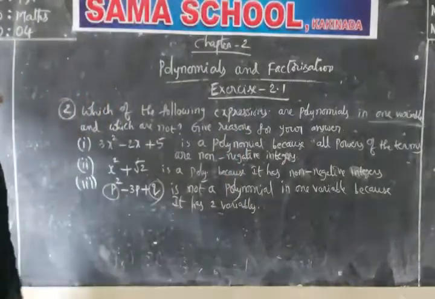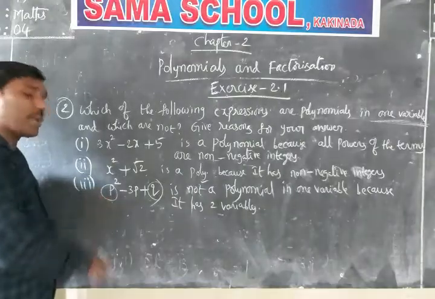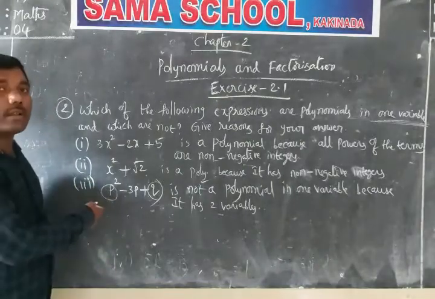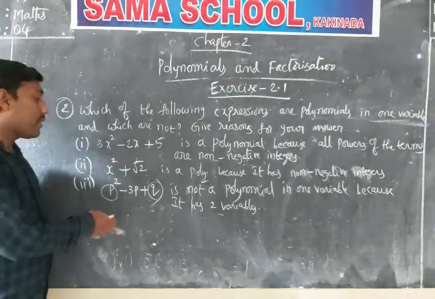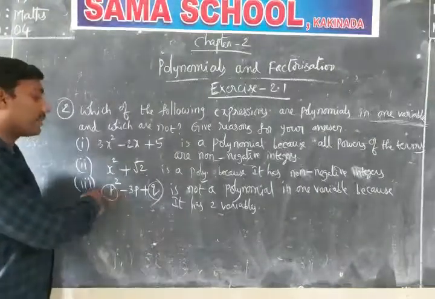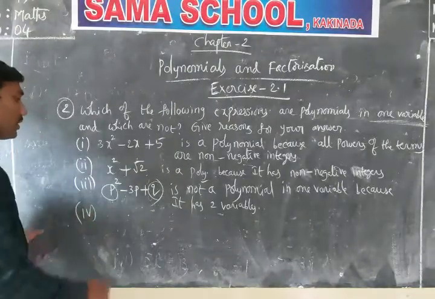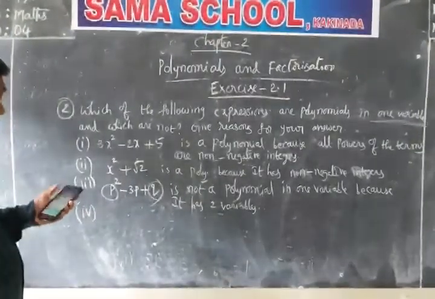I hope you understood. If you consider two variables, is it a polynomial or not? Yes, it is a polynomial. If you consider two variables in a polynomial, then it is a polynomial, but it's not a polynomial in one variable.